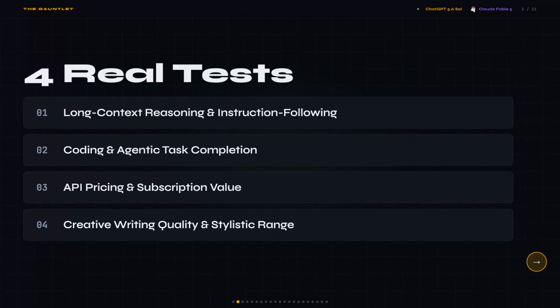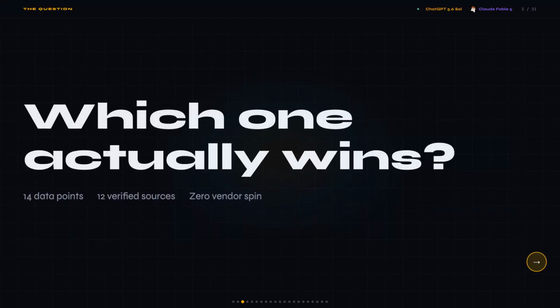I'm comparing them across 4 real tests: long context reasoning, agentic coding, API pricing, and creative writing. Verified sources only, no vendor spin. And honestly, the model that wins on price isn't the one that wins on capability, and the gap between them is way smaller than the price difference suggests. Which one you pick could cost you thousands if you get it wrong.